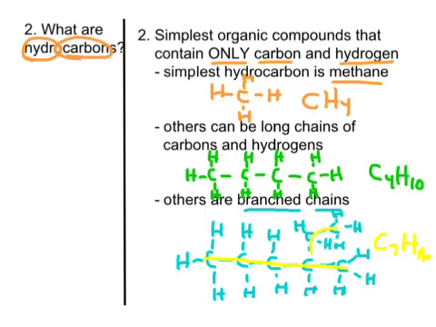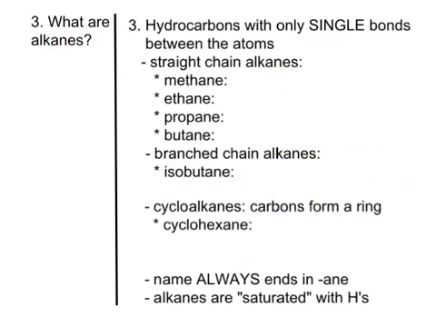All right, so let's take a look at specific kinds of hydrocarbons. We're going to start with something called alkanes. All right, alkanes are a particular type of hydrocarbon that only have single bonds. So all the H's and the C's are all single bonded to each other. There's no double bonds or triple bonds found in the molecules. So we're going to take a look at 3 different types of alkanes. The first one is our straight chain alkanes, which is going to be all in a straight line, like it basically describes in its name.